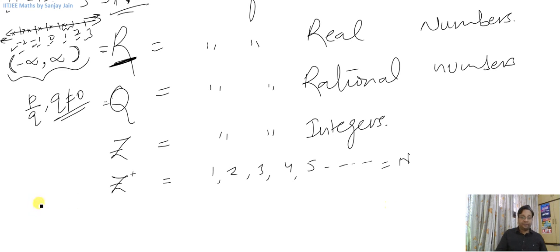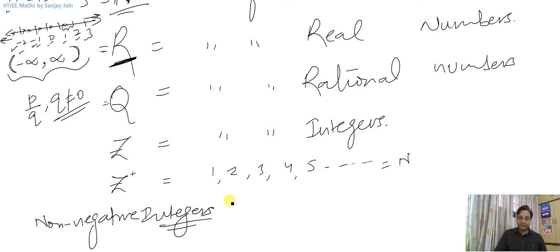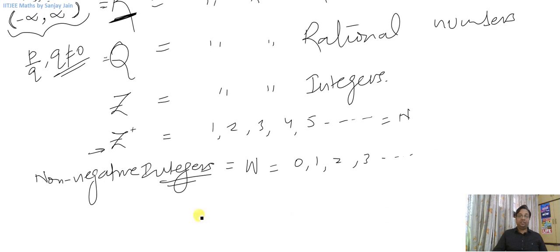But when I say non-negative integers, this is a kind of revision. Non-negative integers are whole numbers. We sometimes denote it by capital W. So what are these? 0, 1, 2, 3, and so on. So these are non-negative integers. These were positive integers. Similarly, you can write positive real numbers like R plus. So these are some of the capital letters that are used to denote some particular types of sets. Now let us move to exercise 1.1 and the examples that precede that exercise 1.1.